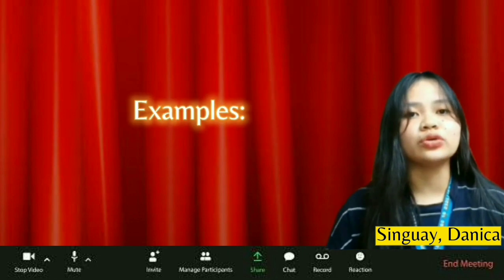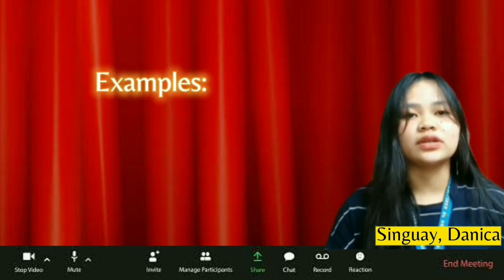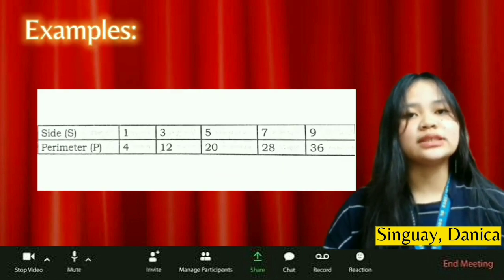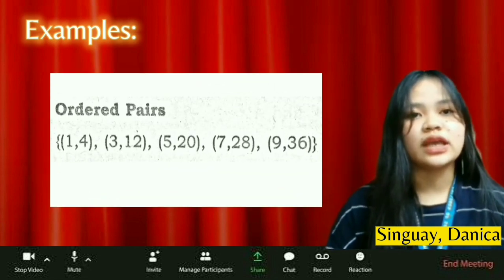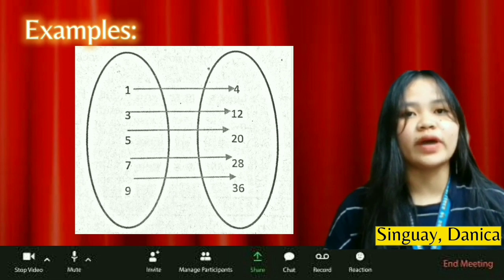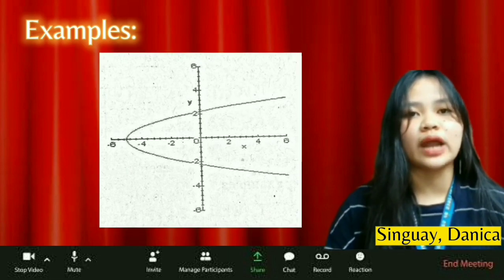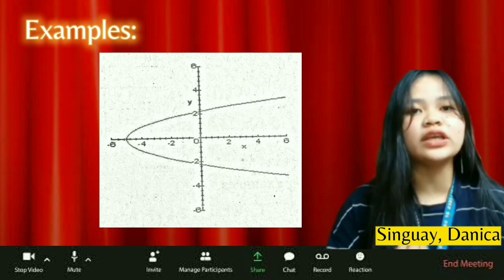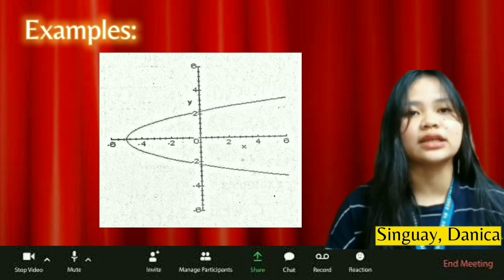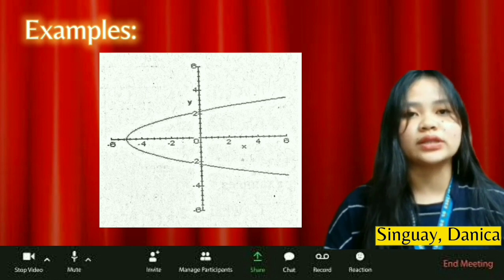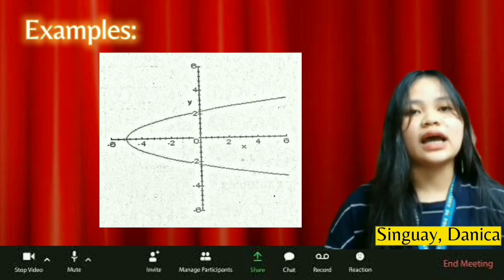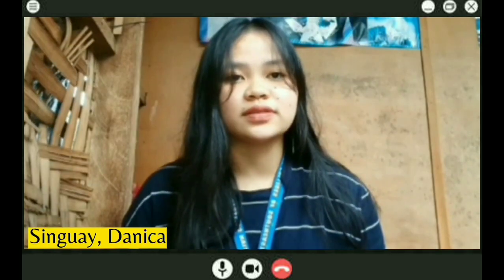The following can be used to illustrate the function. The first is the table. As you can see from the image, the following are ordered pairs, as shown on the screen. The following one is through mapping, and the final one is through graphing. A set of points in the plane is the graph of a function if and only if no vertical line intersects the graph in more than one point, according to the vertical line test. As a result, there is a function.